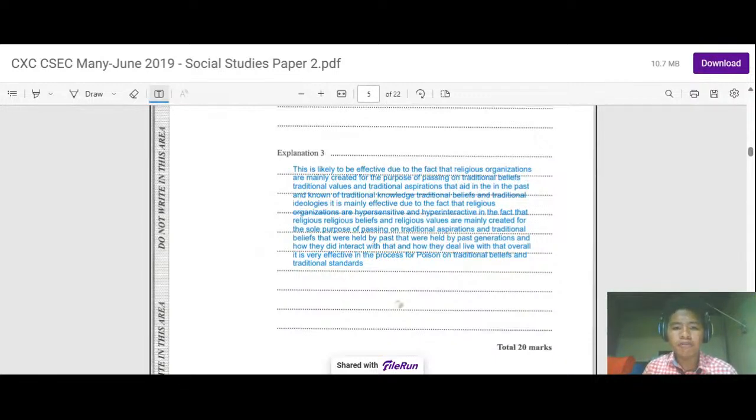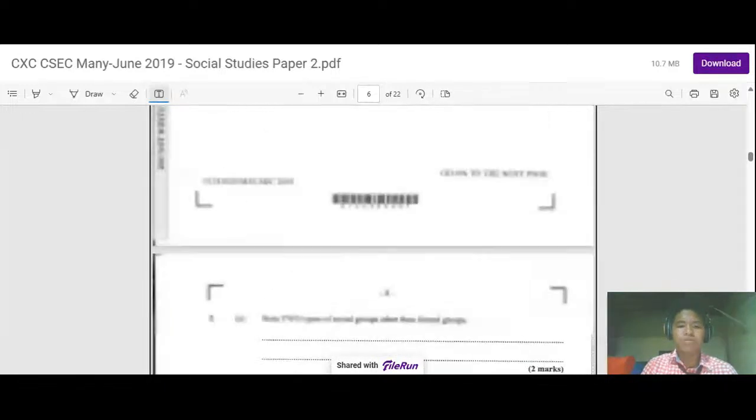It is also because religious beliefs and religious values are created for the sole purpose of passing on traditional aspirations and beliefs that were held by past generations, and how they deal with life. Overall, this is very effective in the process of passing on traditional beliefs and traditional standards. So that is explanation three.